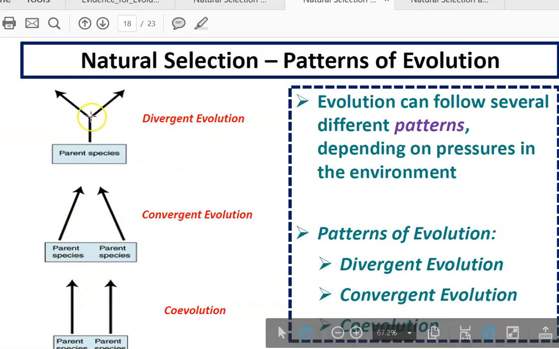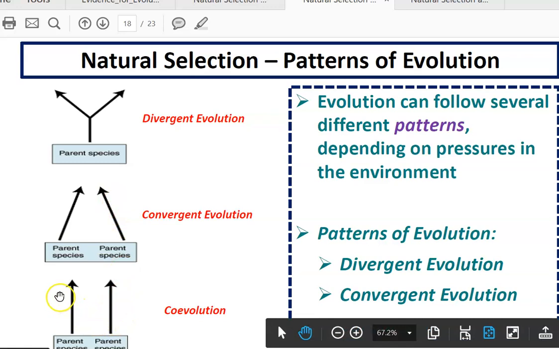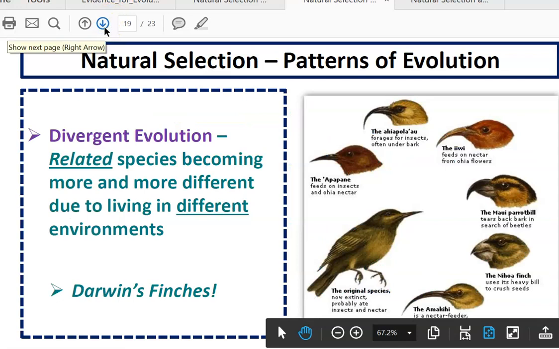In divergent evolution, these organisms have a common ancestor right here, but they have become different over time. In convergent evolution, these organisms are not closely related. They don't have a common ancestor, but they start looking similar due to living in similar environments. And coevolution is when two organisms have evolved over the same time period. I'm going to give you more details about each.